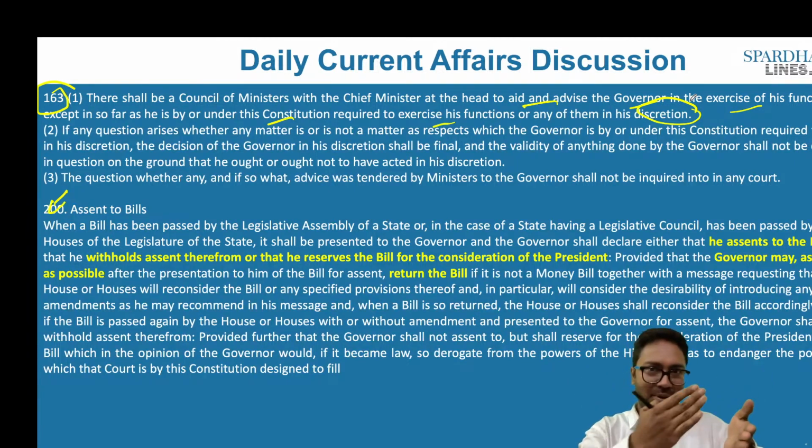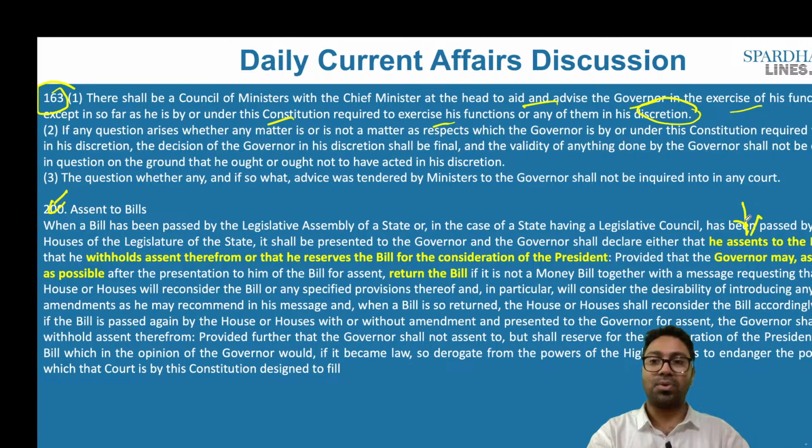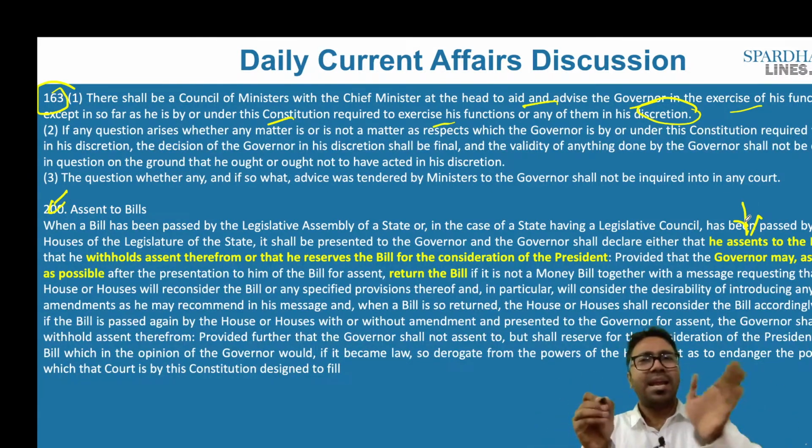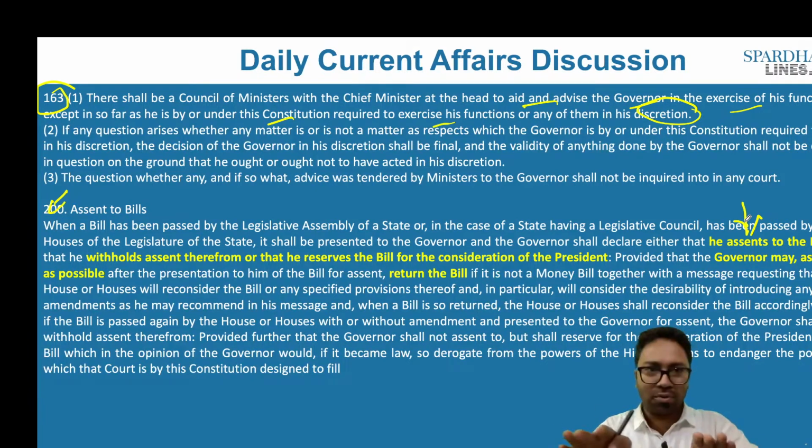Then if a bill has been proposed and made, and ultimately given to the governor, what does he have to do? He has to give his assent to the bill. Once he gives the consent and a signature to that particular bill, it will immediately become an act. End of the story.